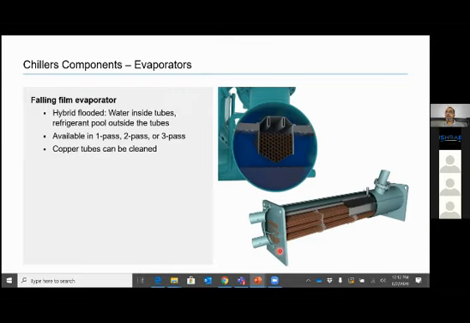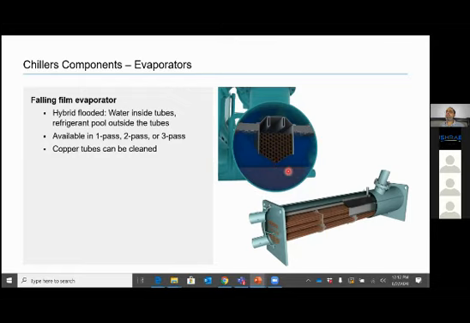Now, what happens in falling film? If you see, these are two sets of bundles. The top set of bundles is different, the bottom set is different. So we are saying it is a hybrid design. The bottom portion is always flooded with liquid refrigerant. In the top portion, liquid is falling drop by drop. Wherever it touches the copper tube surface, it gets converted into vapor.